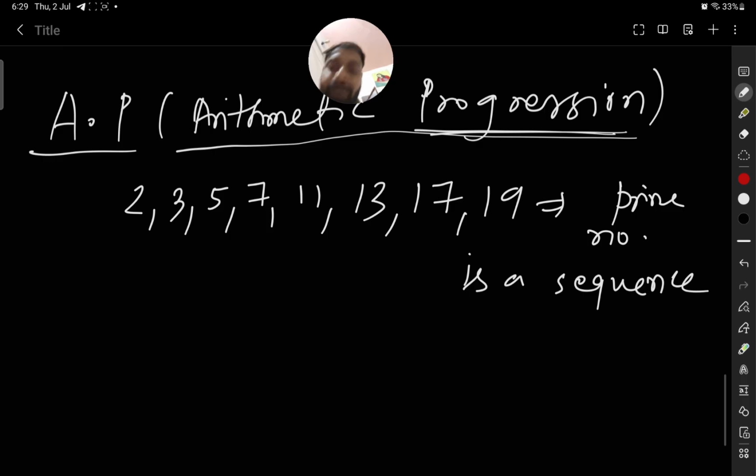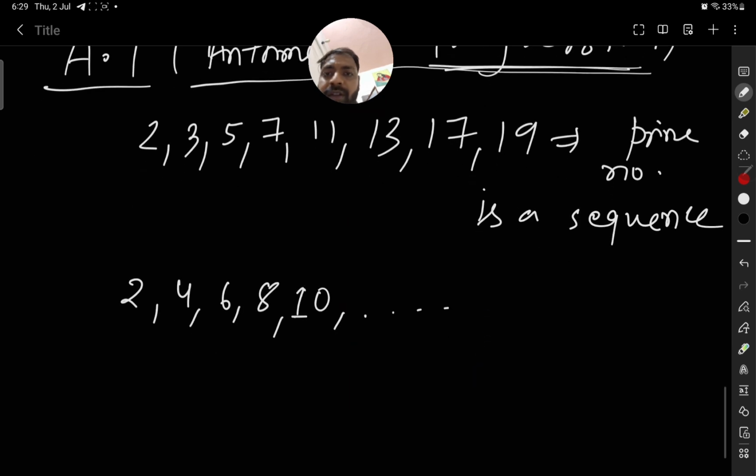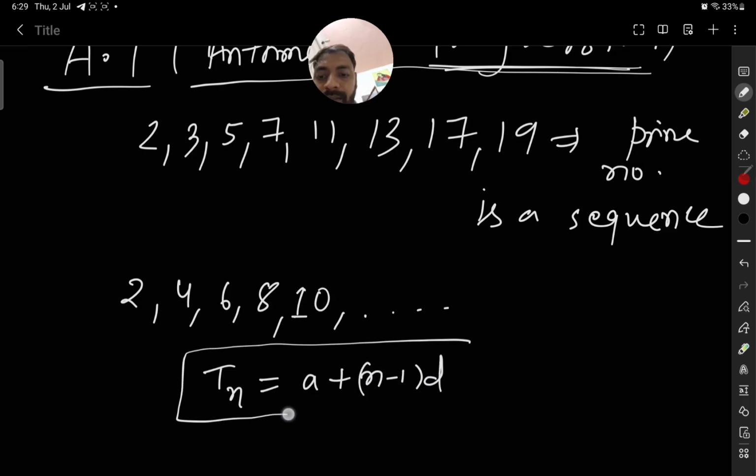How we write in a formula way, we will see now. For AP 2, 4, 6, 8, 10, we know the formula of AP: Tn is equal to A plus n minus 1 into D. So Tn is the nth term, which you already know about.